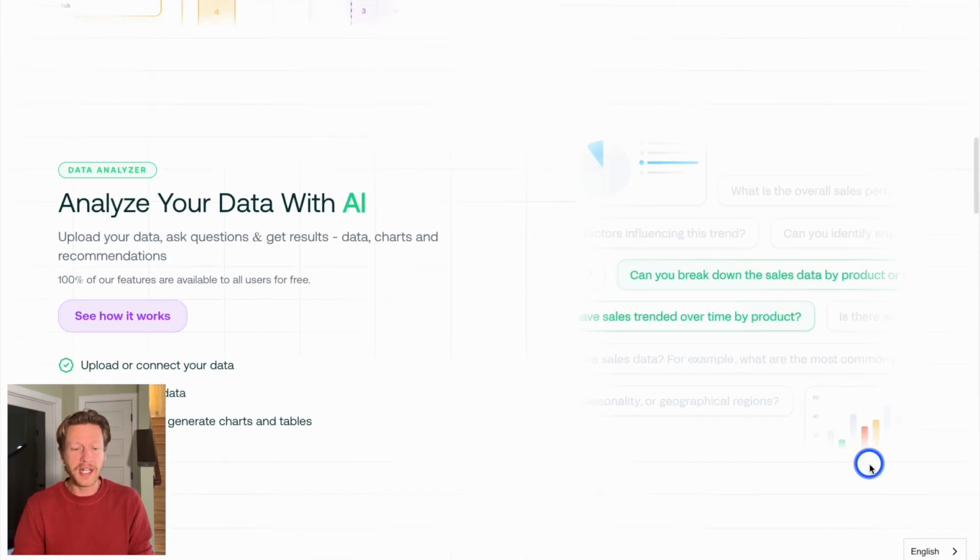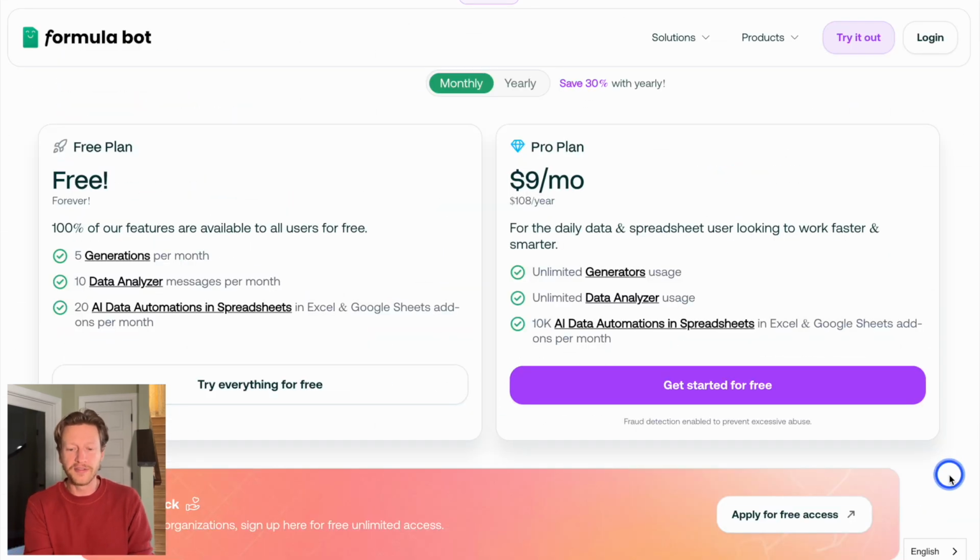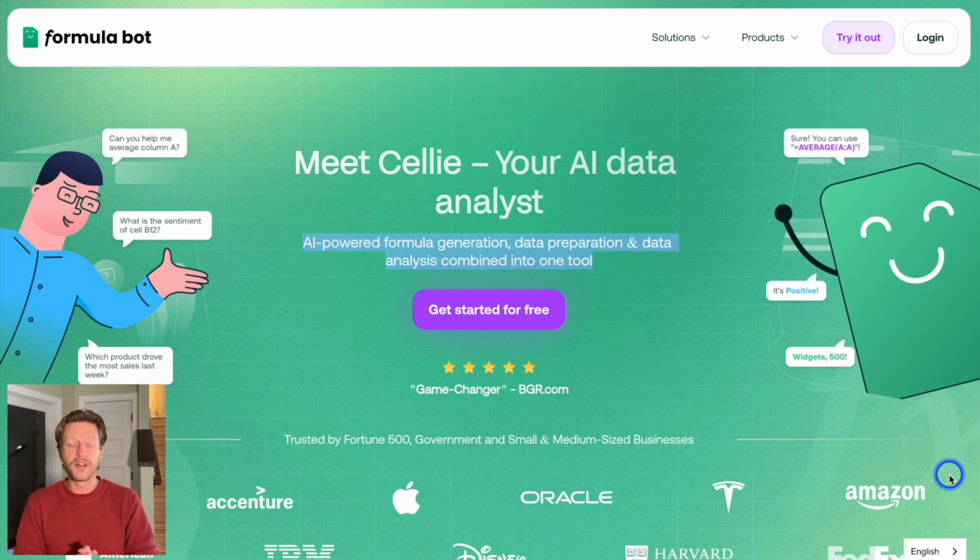And then you can also analyze data with AI, and we love this feature too. So you upload your data, ask questions and get results, data charts and recommendations. So this is something that you can really just ask about your data as you upload it. The pricing is very reasonable as well. The Pro plan is $9 a month. There's also a free plan too. We've just loved to see the growth of Formulabot since it was first introduced.